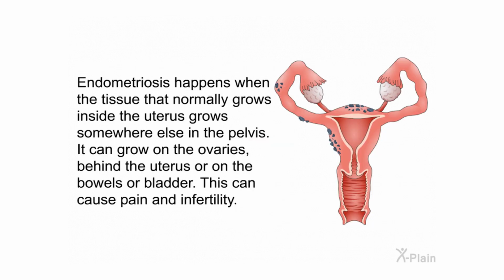Endometriosis happens when the tissue that normally grows inside the uterus grows somewhere else in the pelvis. It can grow on the ovaries, behind the uterus, or on the bowels or bladder. This can cause pain and infertility.